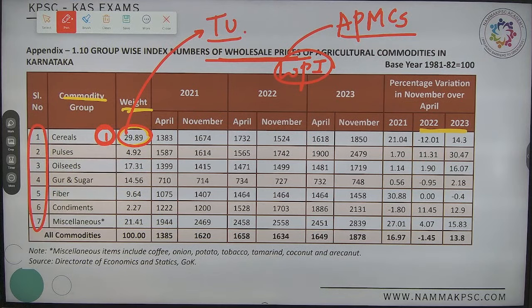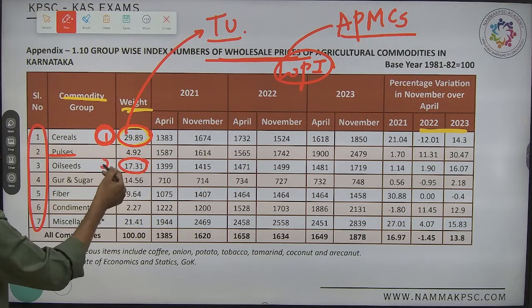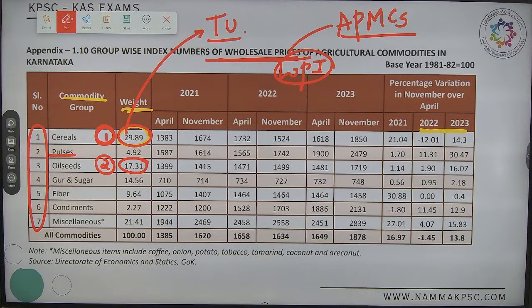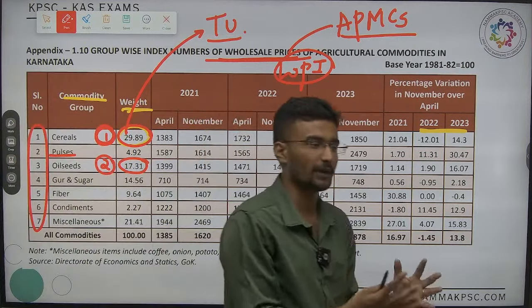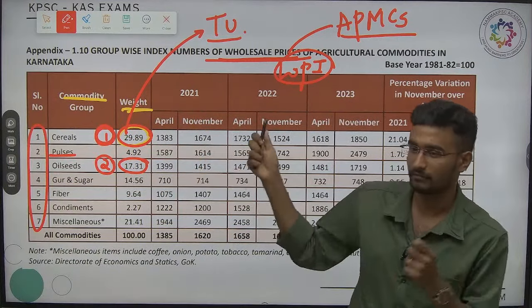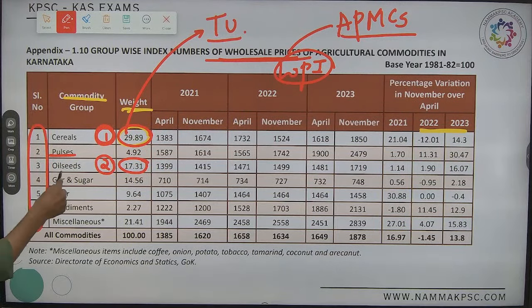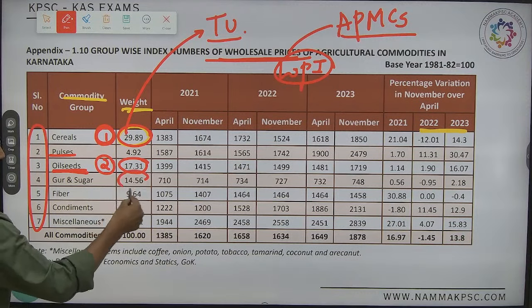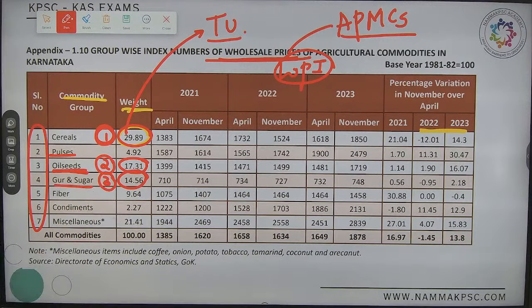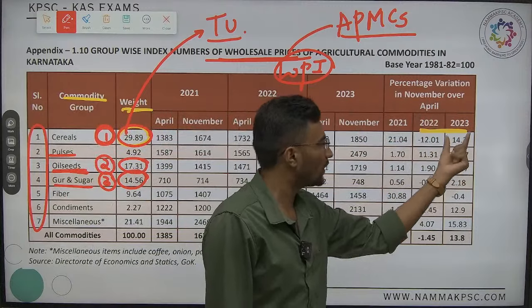The second weightage, which one is it? Is it millets, pulses, or oil seeds? The second major weightage has been given to oil seeds. Yes or no? We are the largest importer, largest cultivator, largest producer. We are literally drinking oil. Not that oil, it is cooking oil, the packet. Okay, the third weightage is sugar as well as guar. Now, based on this weightage, which one has shown a positive variation?